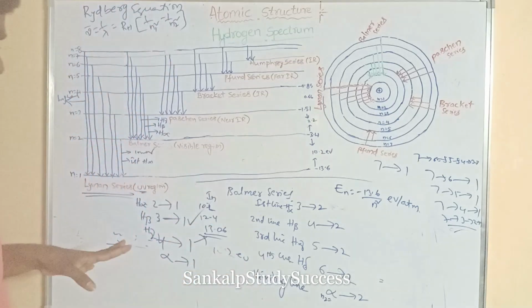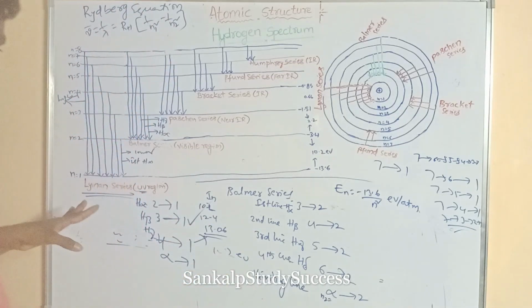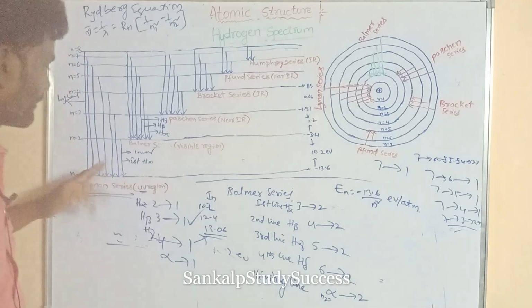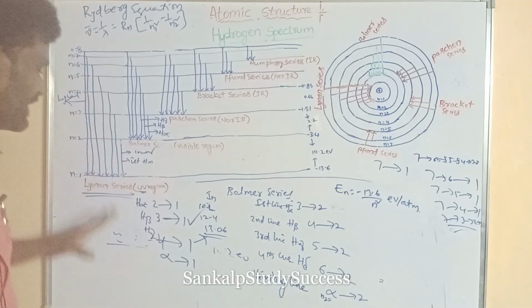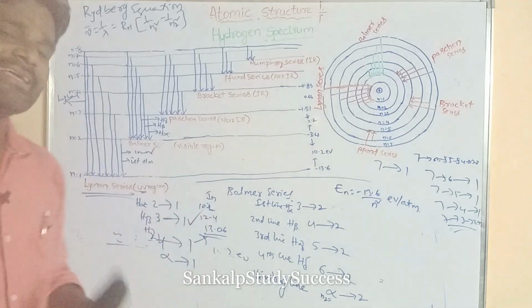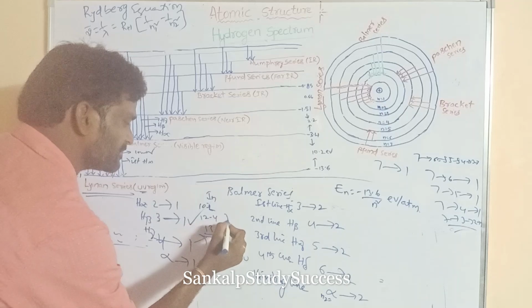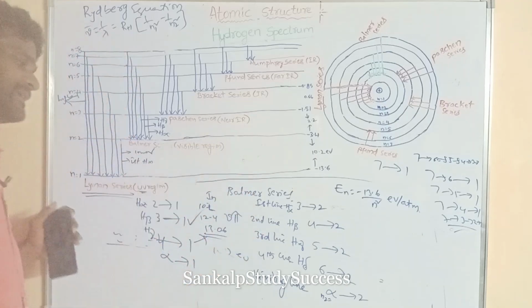This means in the Lyman series, from the first line to the limiting line, its energy increases. So its energy increases means frequency increases.